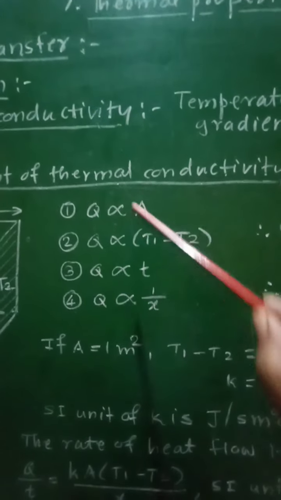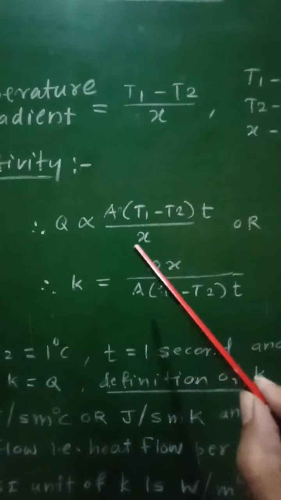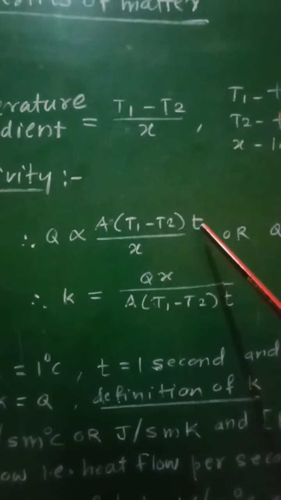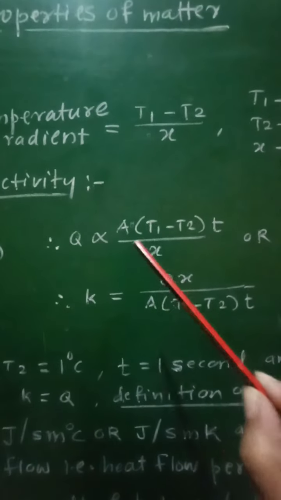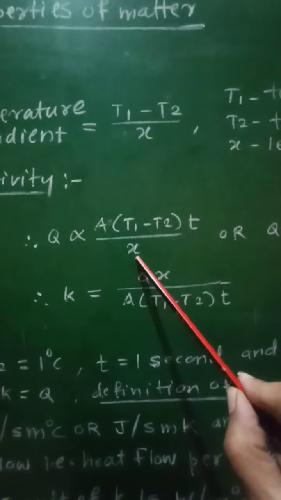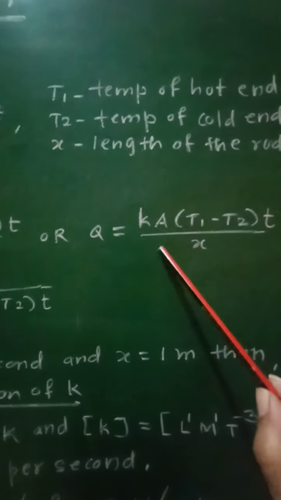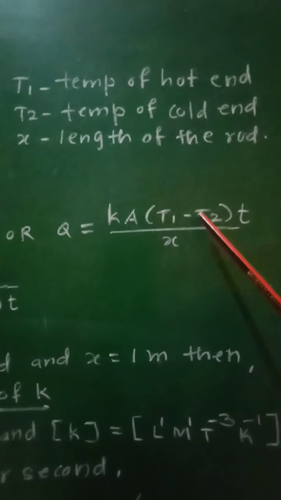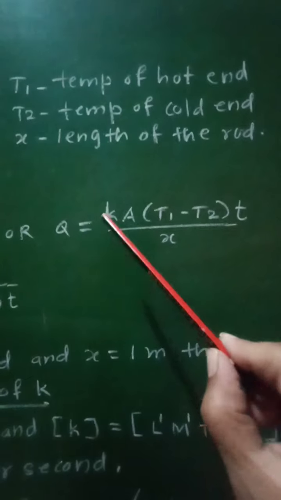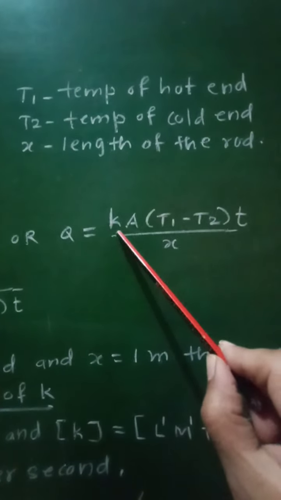Combining all these four statements, we can write Q proportional to A into T1 minus T2 into T upon X. Removing the proportionality sign, we can write Q equal to K A into T1 minus T2 into T upon X, where K is the constant of proportionality, which is called the coefficient of thermal conductivity.